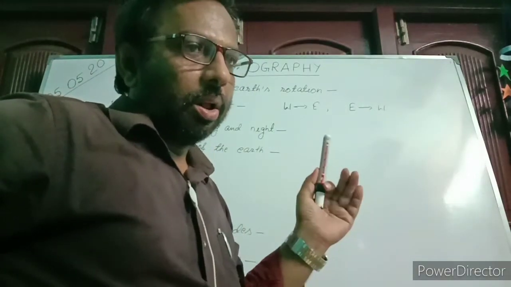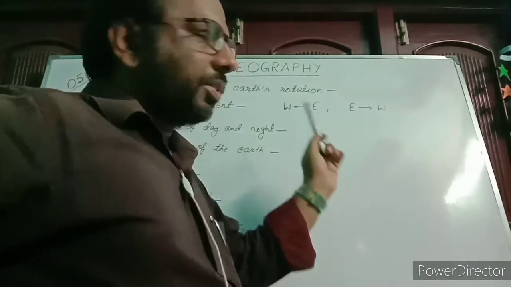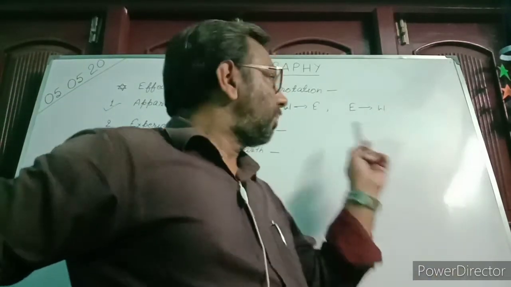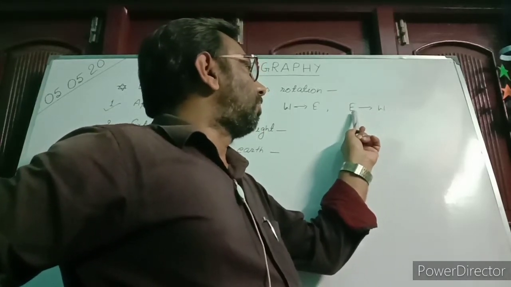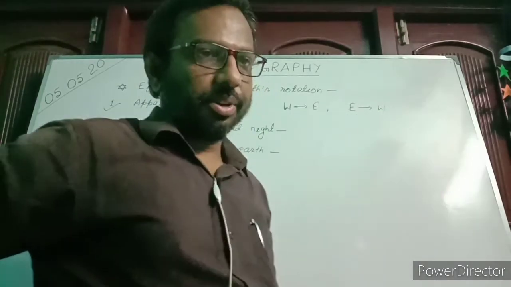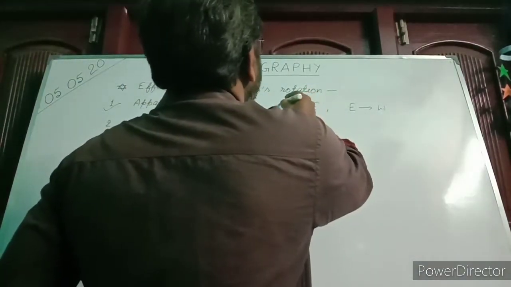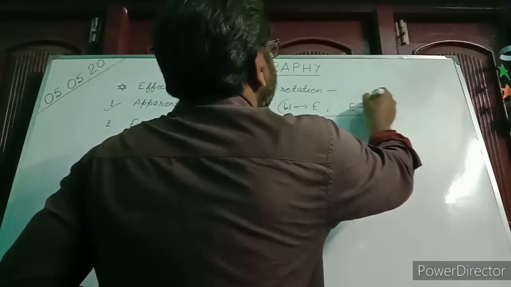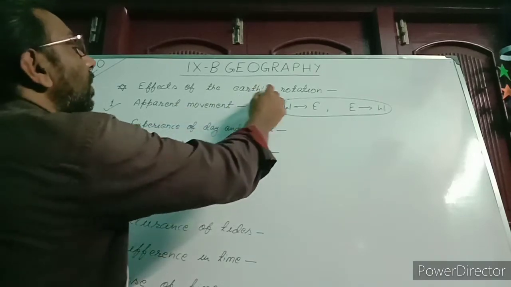In fact, all the heavenly bodies are moving from west to east. Since Earth is also moving from west to east, other heavenly bodies appear to move from east to west. This movement based on opposite direction is known as apparent movement, and it happens due to Earth's rotation.